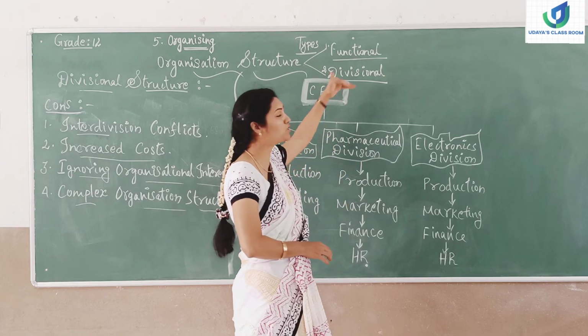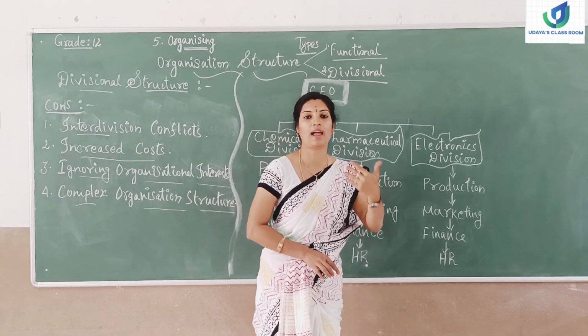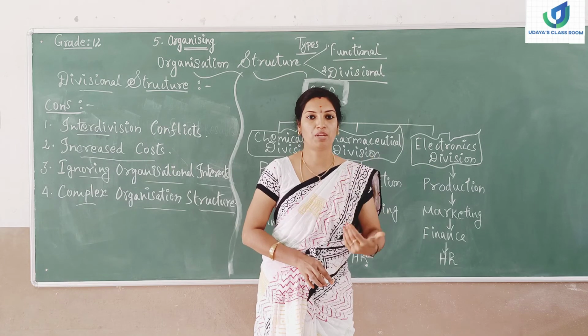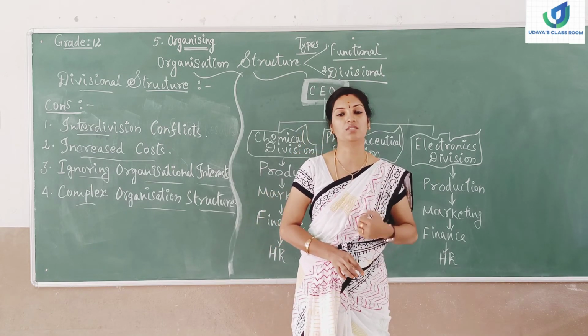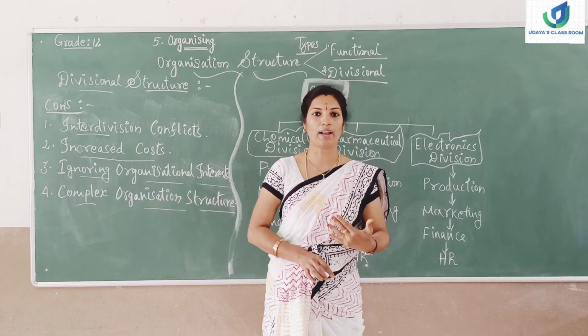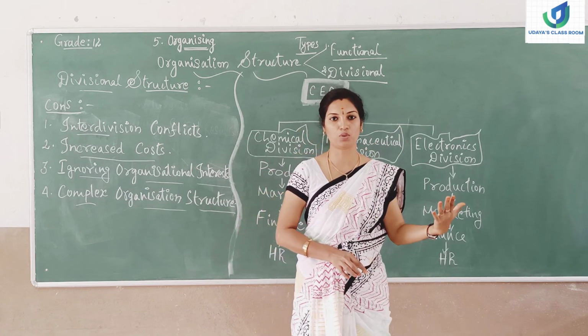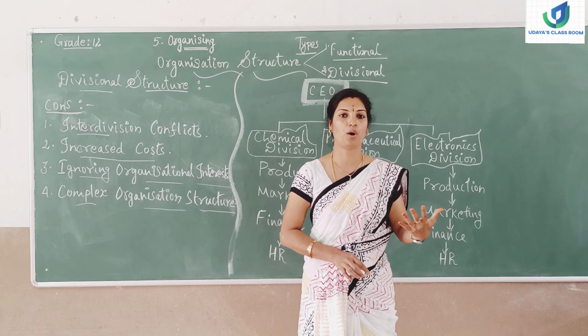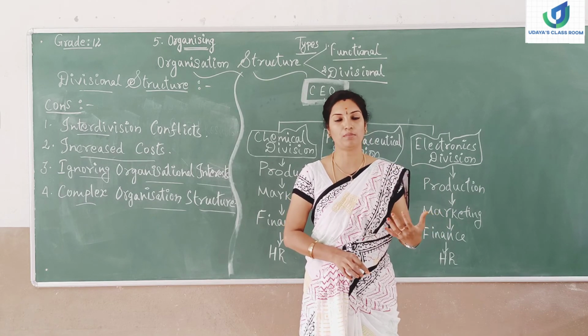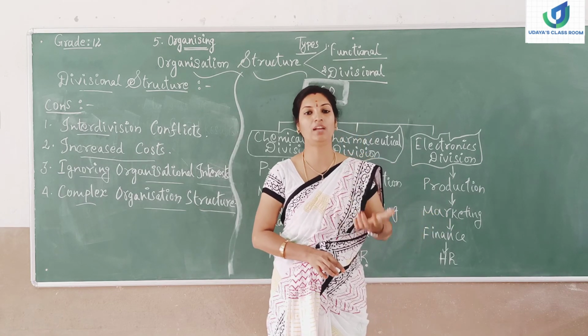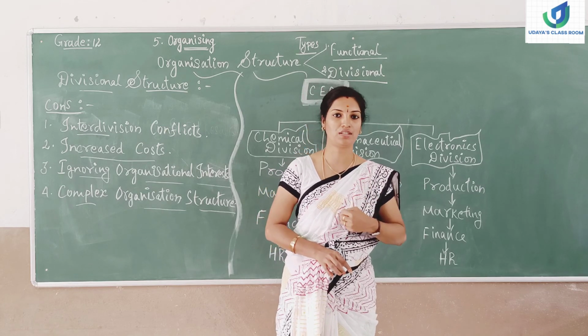So this is how the suitability of the functional and divisional structures should be chosen by the organization. It depends upon the product they deal with. Single product means the functional structure will be suitable, and for various kinds of products, and if the organization is serving beyond geographical boundaries, it has to choose the divisional structure.